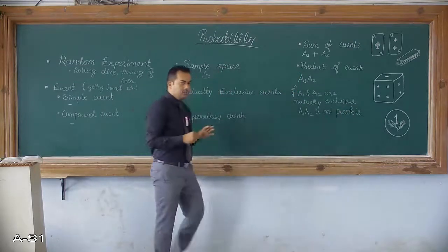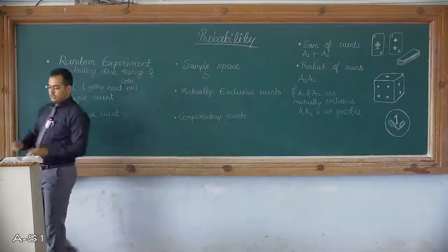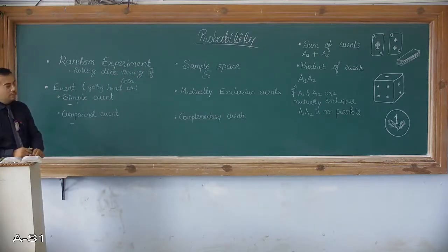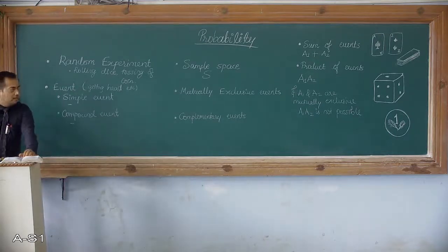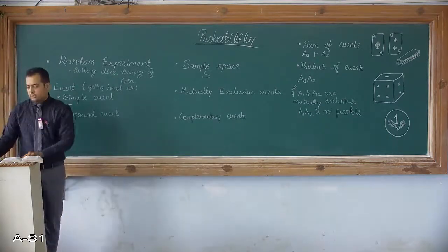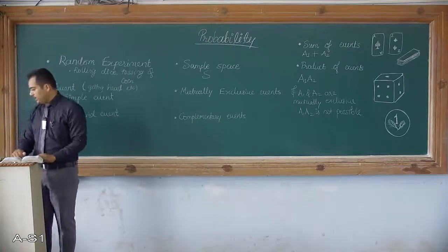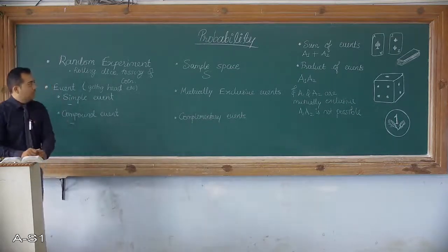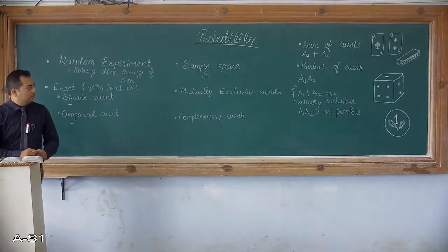So hope you have understood the meanings of all these terms. Okay, so the meaning of sample space, meaning of mutually exclusive events, complementary events, sum of events, product of events, and also the first most definitions, that is random experiment, sample event and compound event. Okay, so I think these all things are clear to you. Hope you have understood. Now we'll take few more examples on it.